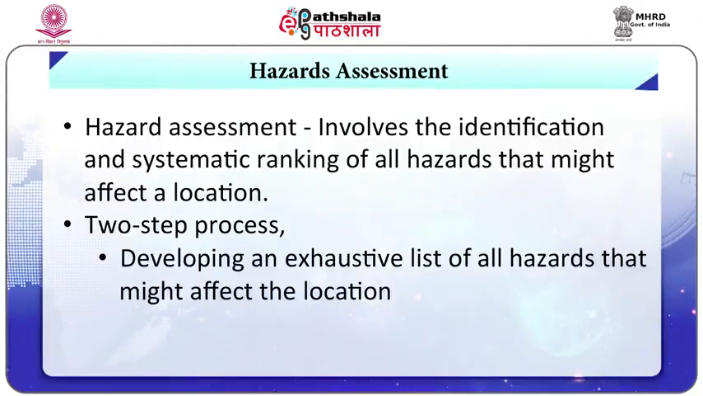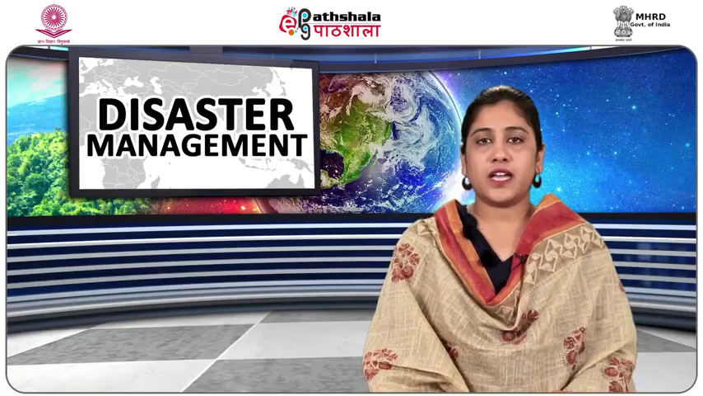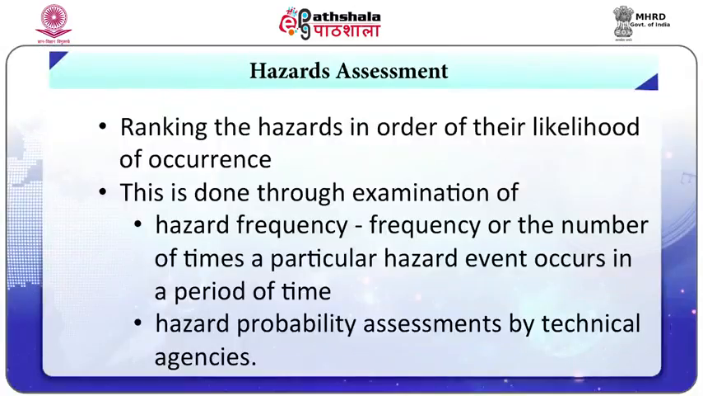Let's have some understanding of hazard assessment. The process of hazard assessment involves the identification and systematic ranking of all hazards that might affect a location. It involves a two-step process. First is developing an exhaustive list of all hazards that might affect the location. Hazard history and hazard risk assessment data is utilized to develop the list. Second is ranking the hazards in order of their likelihood of occurrence.